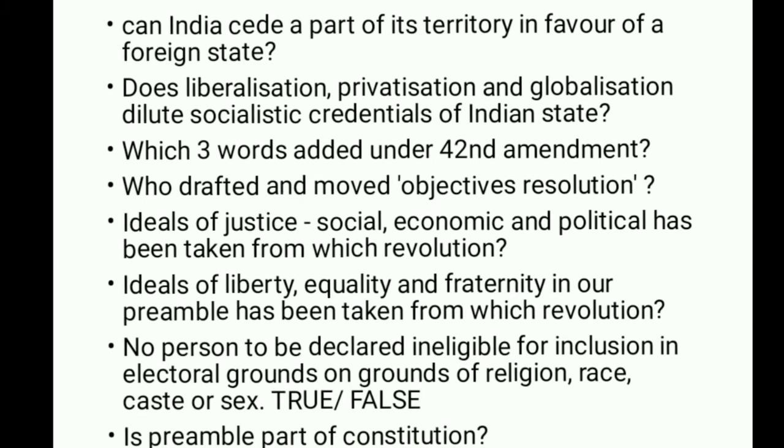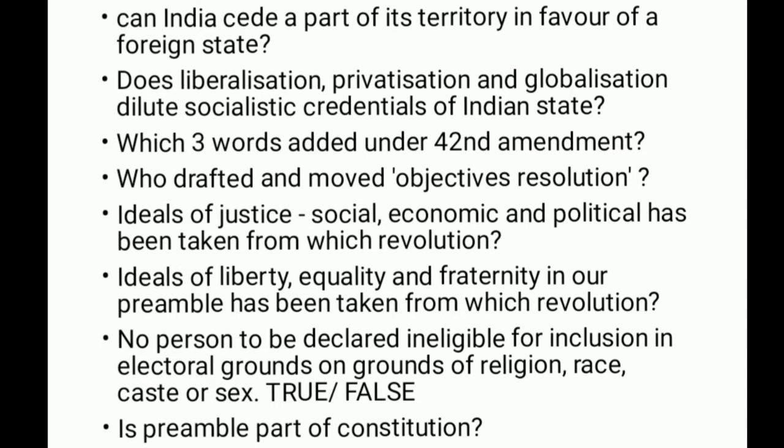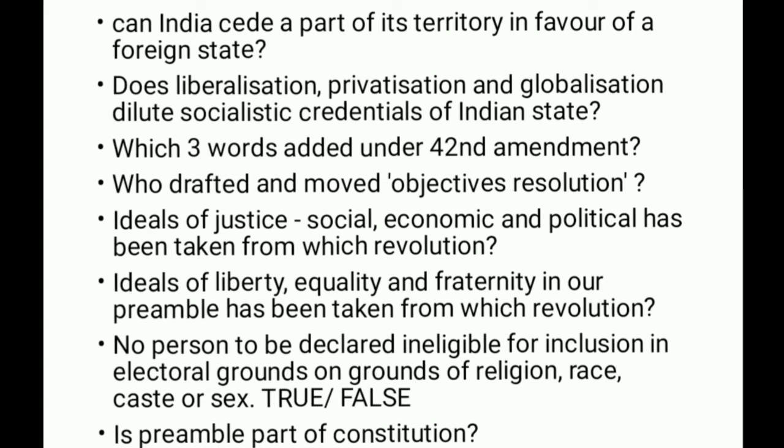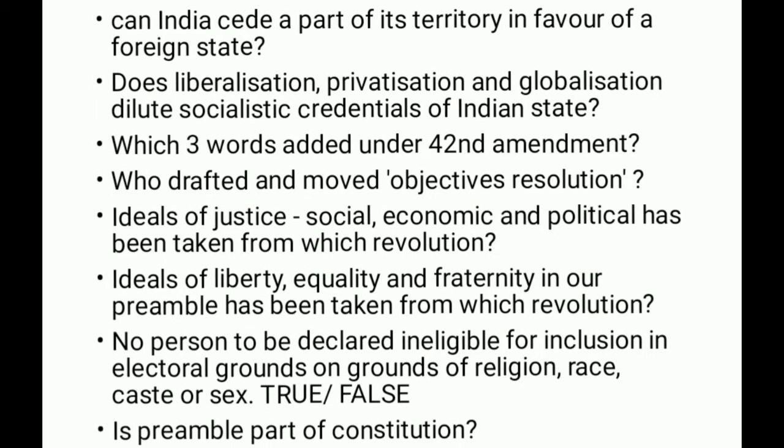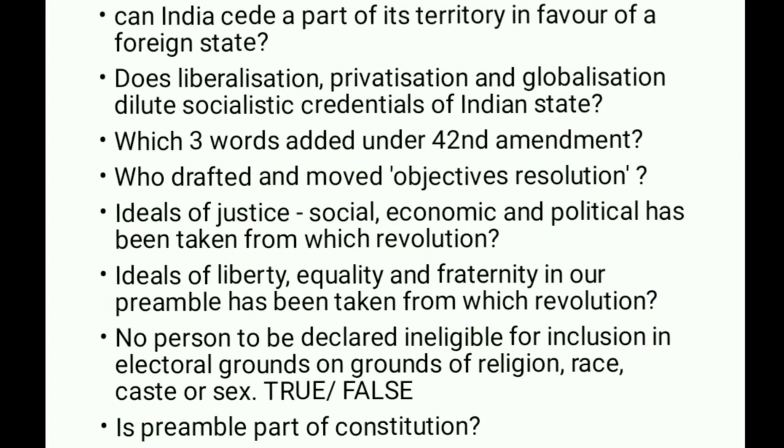Which three words added under 42nd Amendment? Who drafted and moved objectives resolution? Ideals of justice, social, economic and political has been taken from which revolution? Ideals of liberty, equality and fraternity in our preamble has been taken from which revolution?